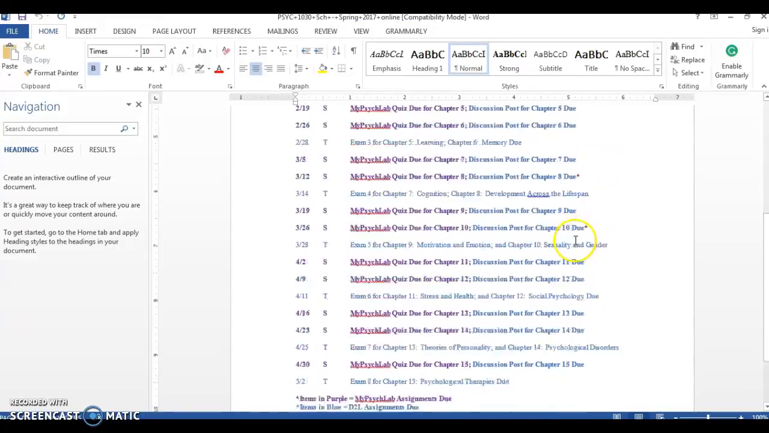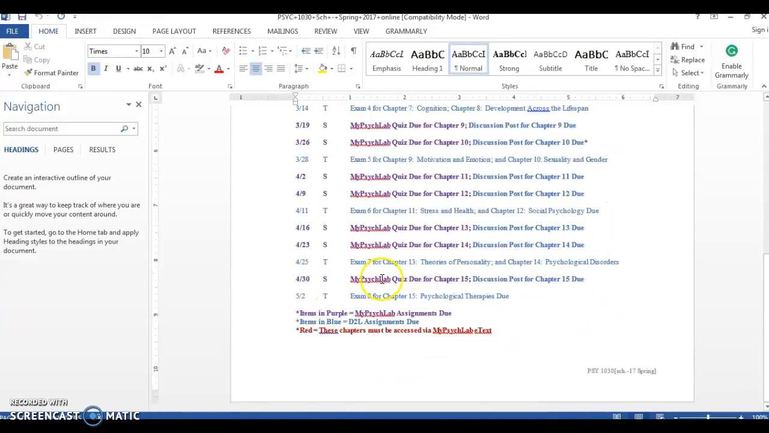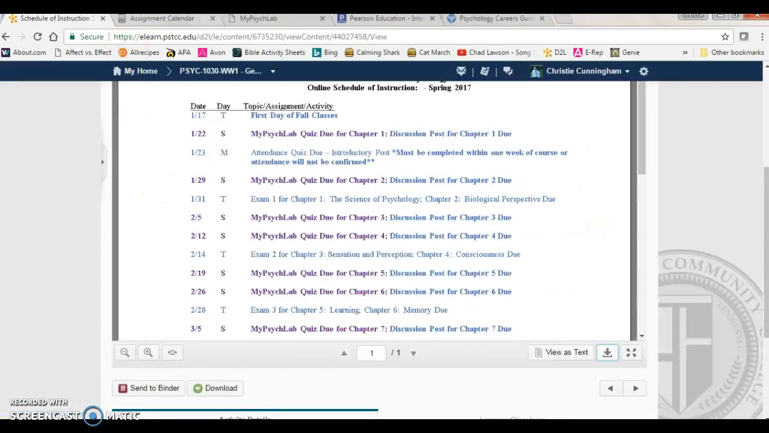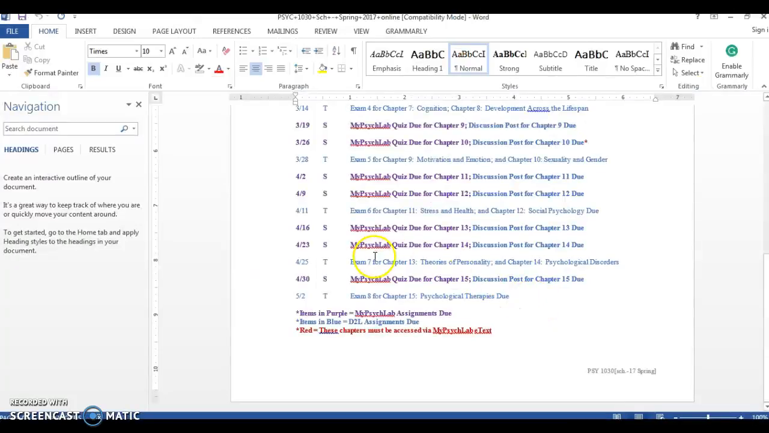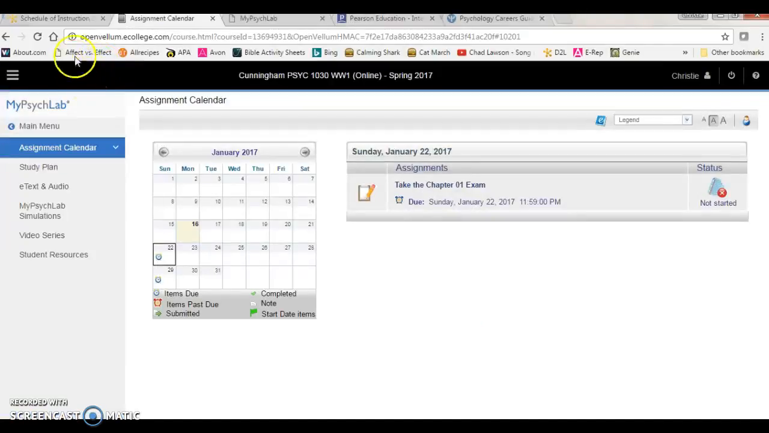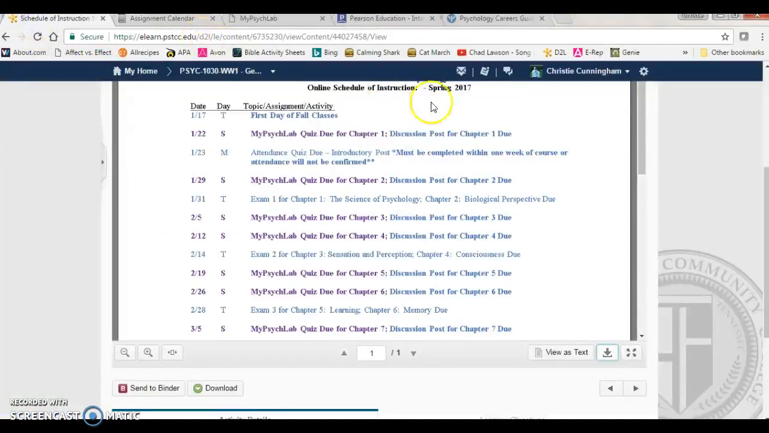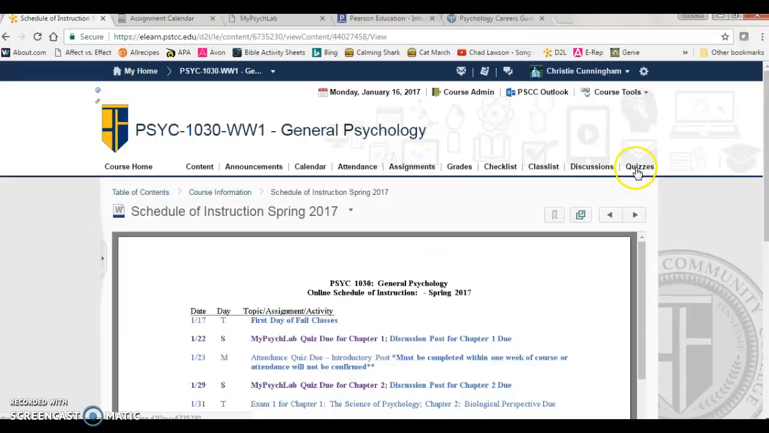You'll notice at the bottom you have a color key. Anything in purple means you have an item due in MyPsychLab, and that's here. That's where we are looking at your assignment calendar. Any items in blue are due in D2L, and that's over here. So that would either be an exam or a discussion post.